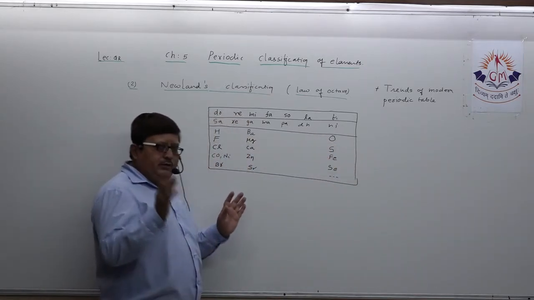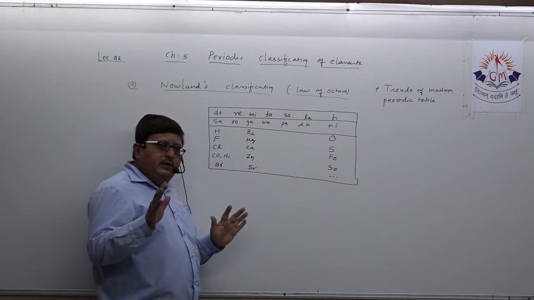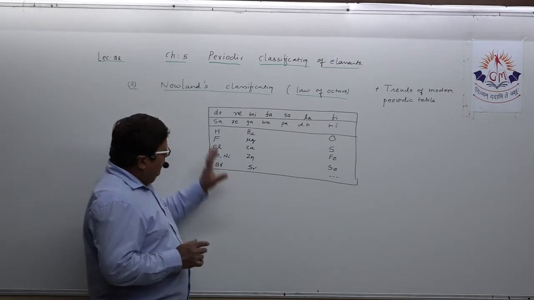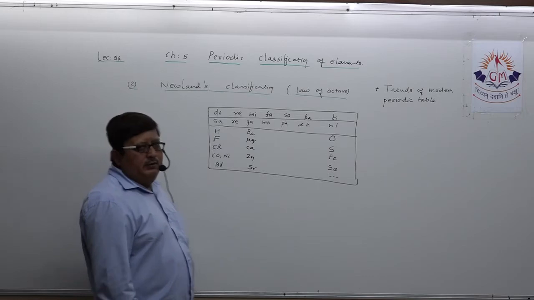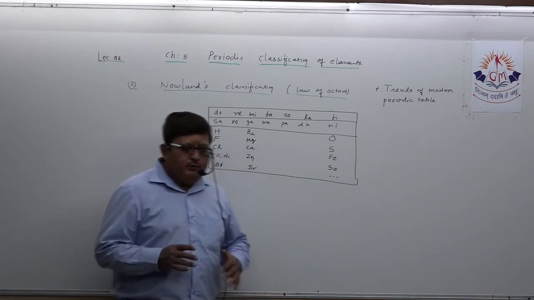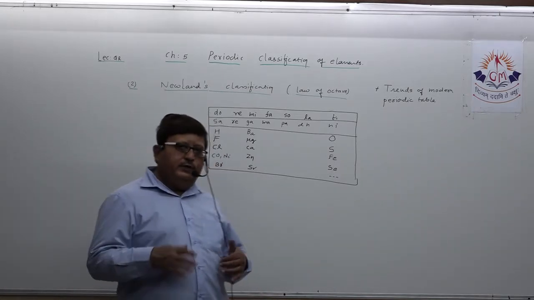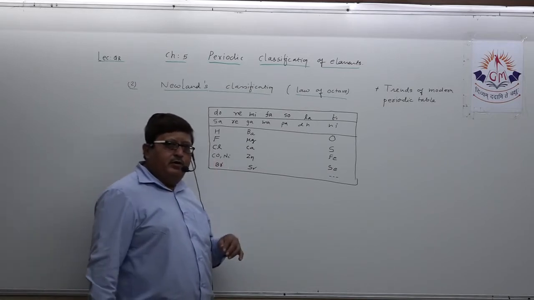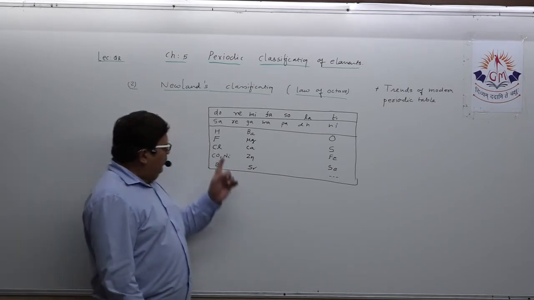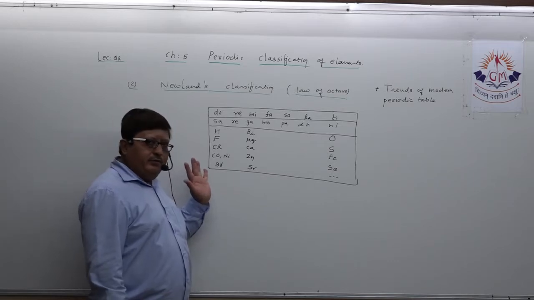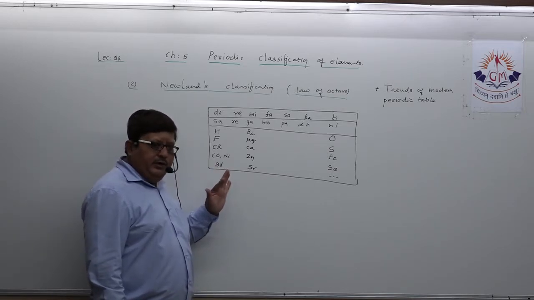If you remember this much, this is sufficient for you to prepare the complete classification of Newland's octave. Is it clear in your mind?